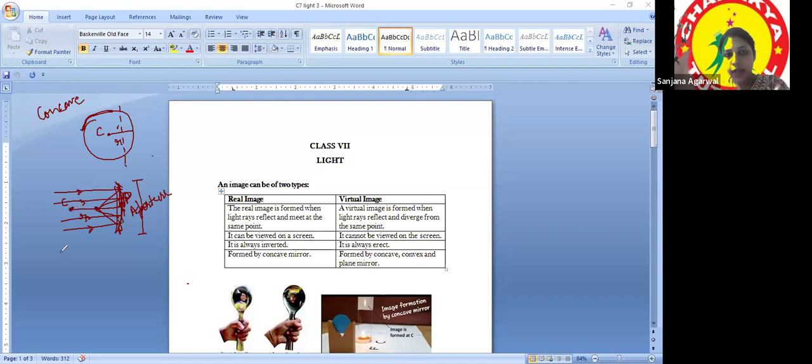First of all, the axis from the center of curvature to the pole is known as the principal axis. Please note it down. I'm writing in short. You can write the whole statement. The line joining from C to P is known as the principal axis.